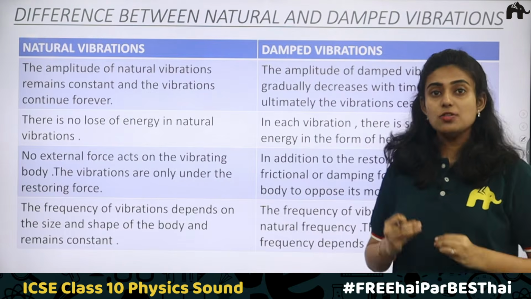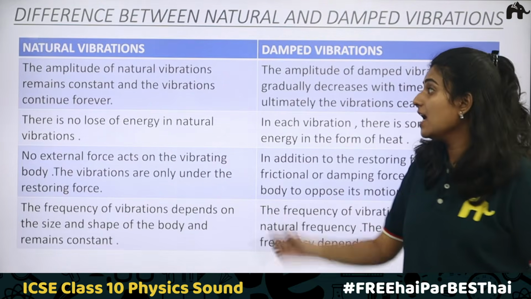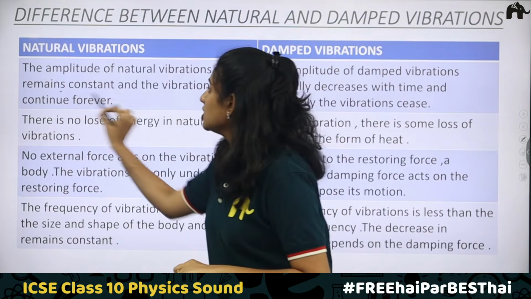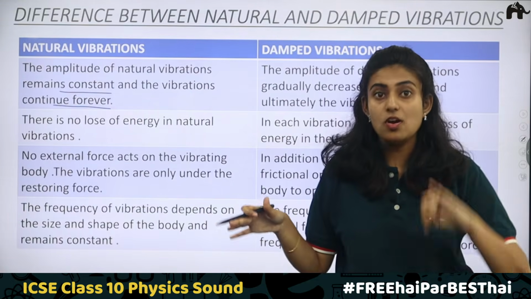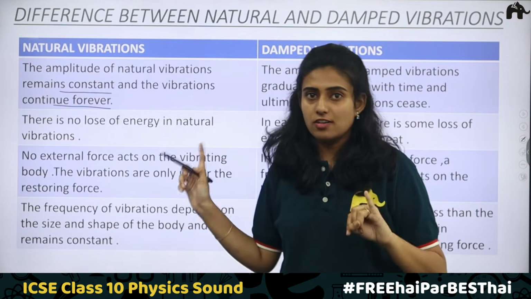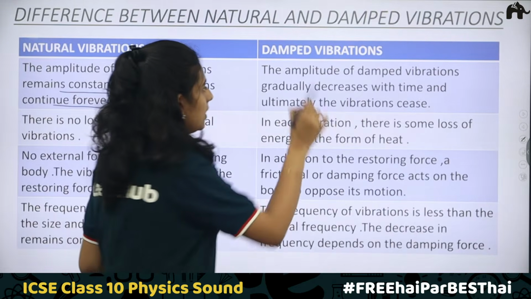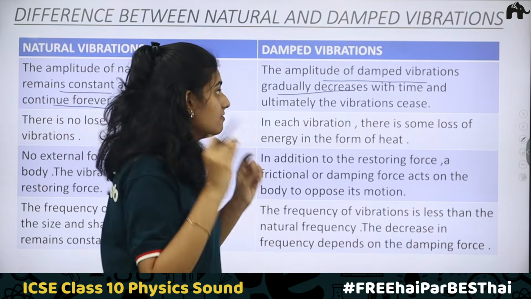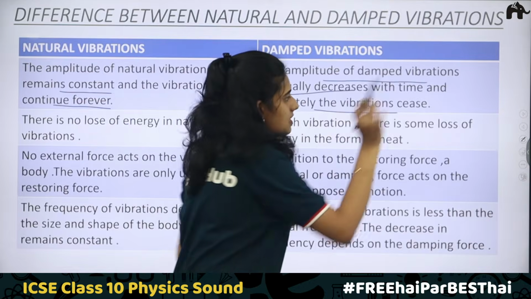Let us now study the difference between natural vibrations and damped vibrations. First point, the amplitude of natural vibrations remains constant and the vibration continues forever. It is not going to stop. The amplitude is always a constant value. What about the case of a damped vibration? The amplitude of a damped vibration gradually decreases and finally it will stop. With time, it is decreasing and ultimately the vibration ceases.